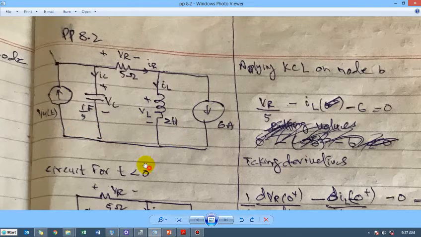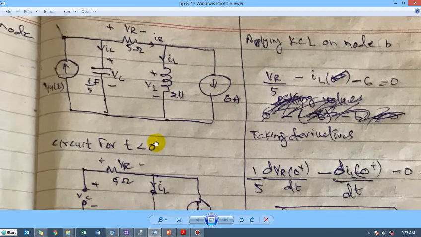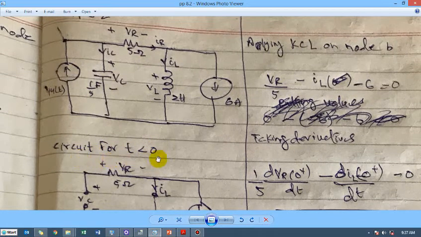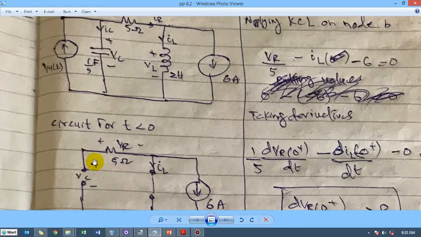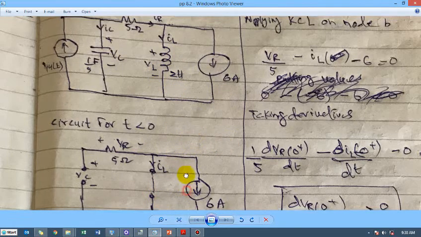I have drawn it just as it was in the book. And for the circuit for t less than 0, this 4 multiplied by u(t), it's a current source, has been eliminated, and whenever you have to eliminate a current source, you just open circuit it. So this has not been drawn. And a capacitor is an open circuit for a steady state, and an inductor is a short circuit for a steady state. Other than this, all these things are the same.